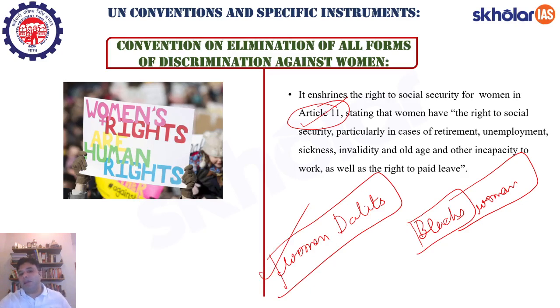Correct. So, Article 11 under the Convention on Elimination of All Forms of Discrimination Against Women states that women have the right to social security in the cases of retirement, unemployment, sickness, invalidity, old age, and other incapacity to work, as well as the right to paid leave. So that will give some sort of financial independence to women.